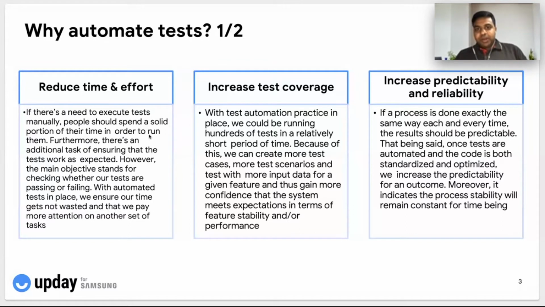And the third important point to consider is that test automation will increase the predictability and reliability of our testing. Since we are completely eliminating human error in automation, most of our tests will be quite reliable, as they are automated and execute on their own without any human intervention or error. And predictability, on the other hand, will increase depending on the outcome of the test automation.